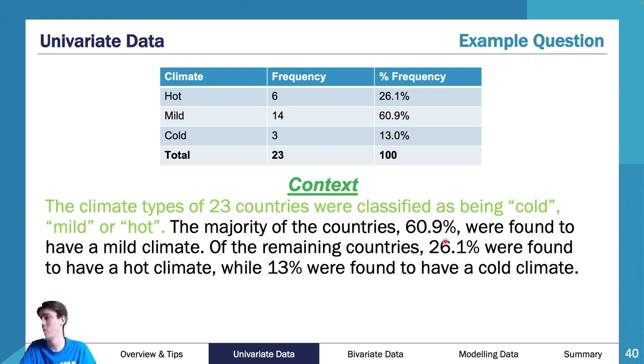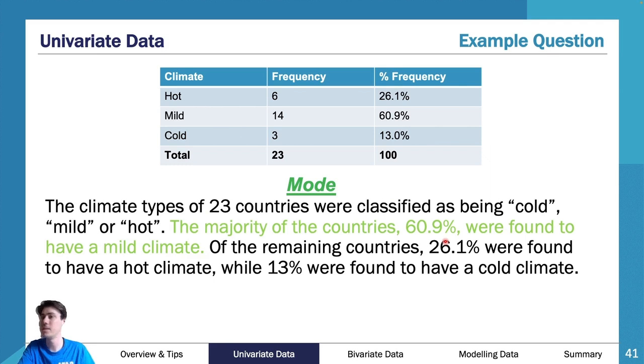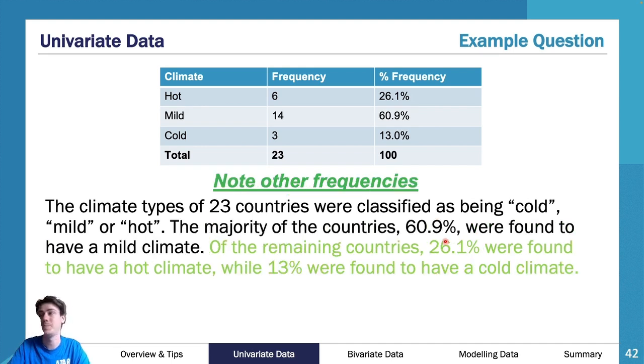Then we say the majority of countries, 60.8%, were found to have a mild climate. Now, really important, percentage frequency dominates standard frequency. So please use percentage frequency if it is available. If it is not available, you can use your common frequency, but I always suggest using percentage frequency over common frequency because it's already been manipulated. It's a better piece of data. It's a better piece of information. We like it more. It provides more information. So I always say, if it's there, utilize it.